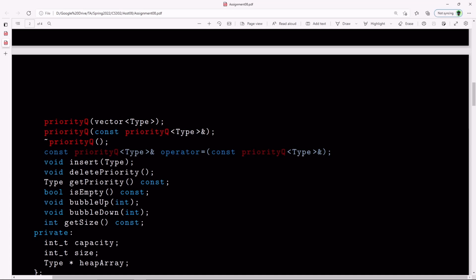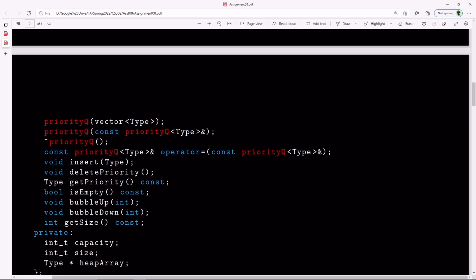Now, insert function, well, that's the same idea, same sort of work insert does as we did in class. We have some type of type. We're going to assign this to the heap array at index size, and then increment size by 1, or whatever order you want to do it. So you can be consistent to what I did in class in the lecture videos. Whenever I do insert, same idea. You just insert to the end of your heap, and you bubble up from the last. So let's say you increment size by 1 first, and assign type into size index. Then you bubble up from size. So you know the same exact work. So insert is not going to be a big problem.